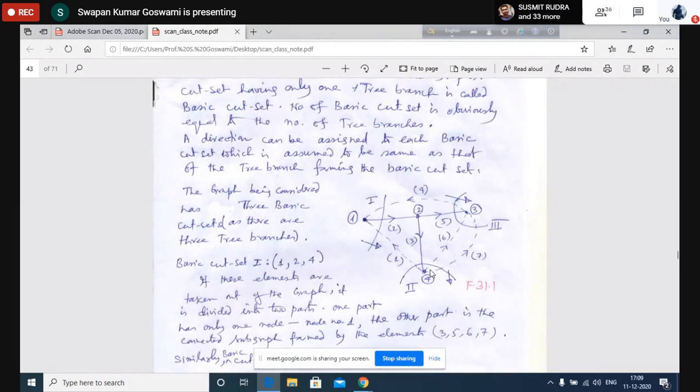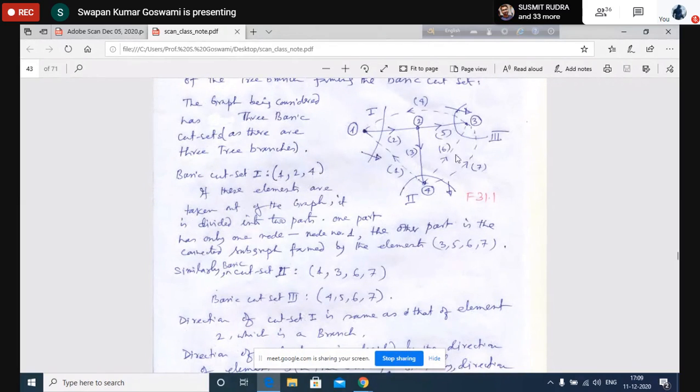Now, as we have selected the cut set, see that we have assigned a direction to this cut set. We have drawn a line here to indicate that this line is cutting a number of elements. So these 3 elements together form a cut set, and we have shown an arrow here to indicate the direction of the cut set formed by this line. How is it formed by this line? Because this line is intersecting a number of elements. All those elements together form a cut set. So if I choose a direction here, that indicates the direction of the total cut set.